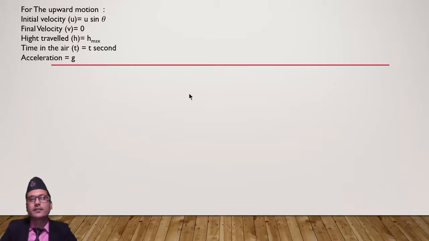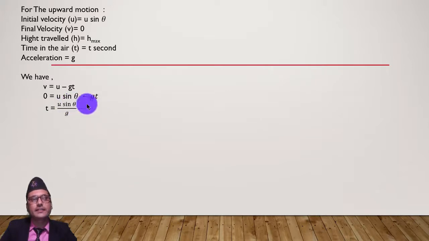We already know that v equals u plus at. Here v is 0, u is u sin theta, and g is negative here, that's why minus g into t. In this way we can calculate t.